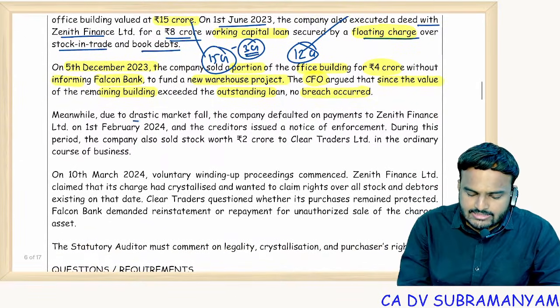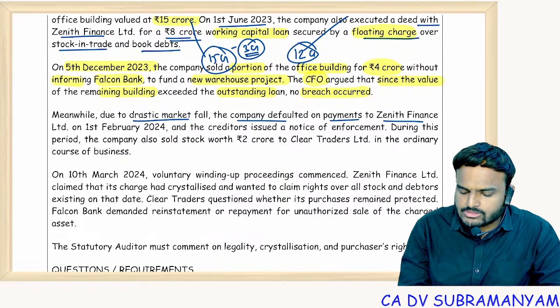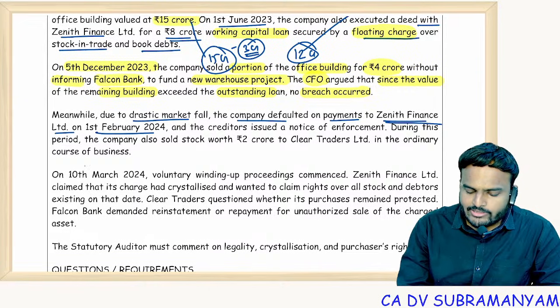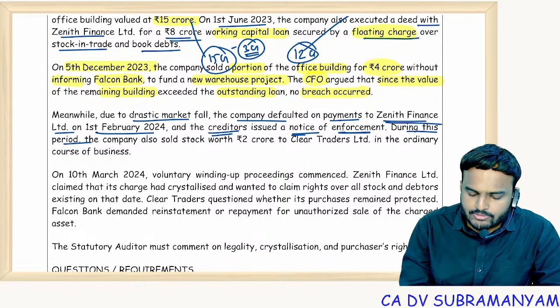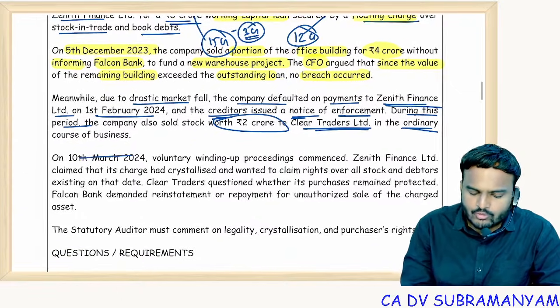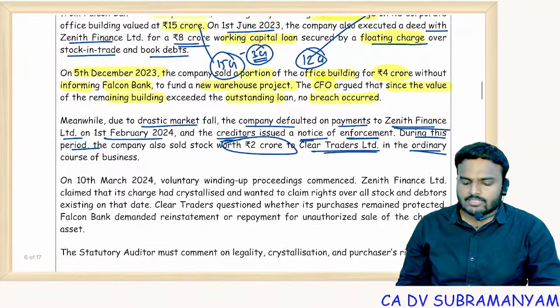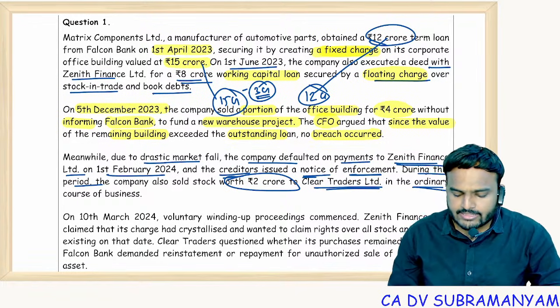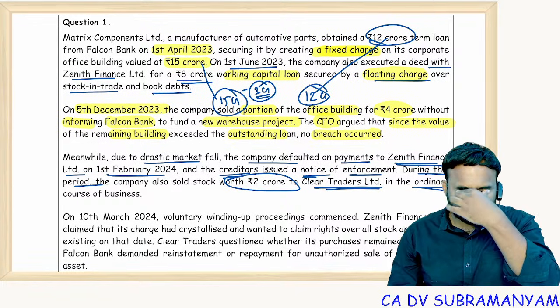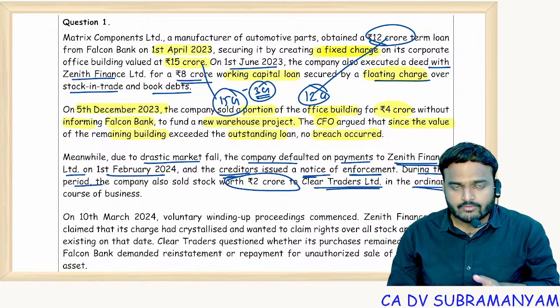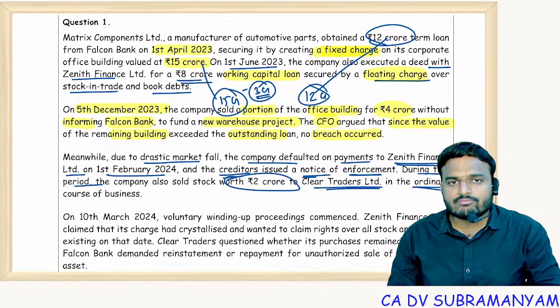Meanwhile, due to a drastic market fall, the company defaulted on payments to Zenith Finance Limited on 1st February 2024, and creditors issued a notice of enforcement. During this period, the company also sold stock worth 2 crores to Clear Traders Limited in the ordinary course of business. See, what type of charge did Zenith create? Floating charge. And what type of charge did Matrix create? Fixed charge. Floating charge, you are free to deal with the properties, but if crystallization happens, you can't deal with the property.